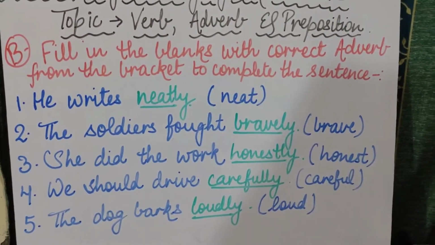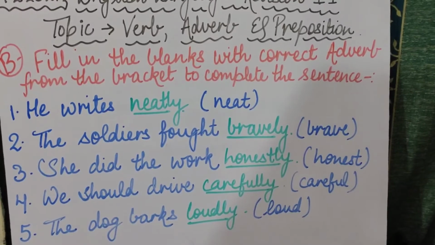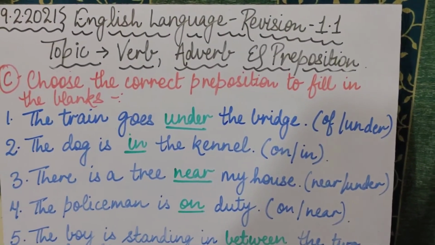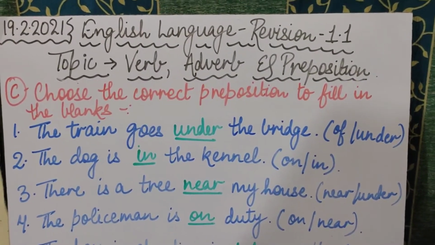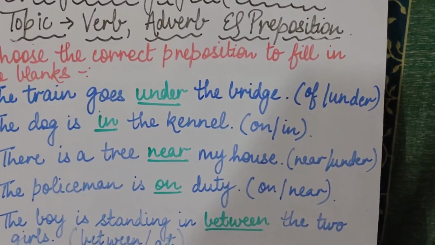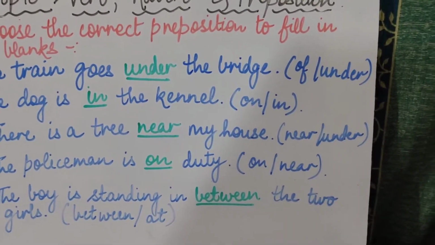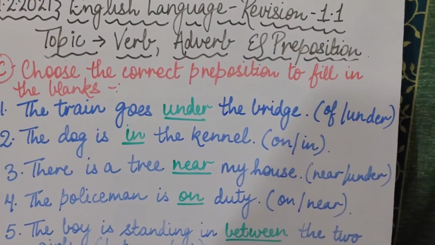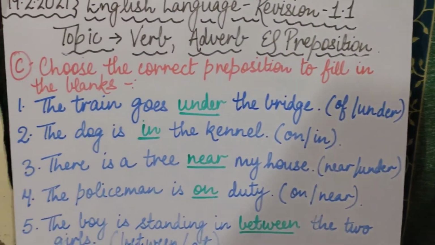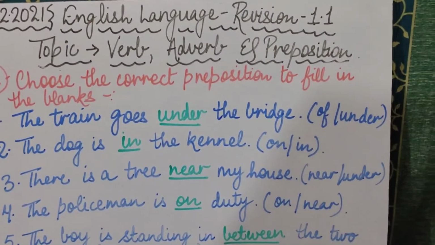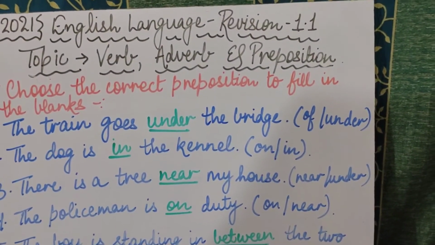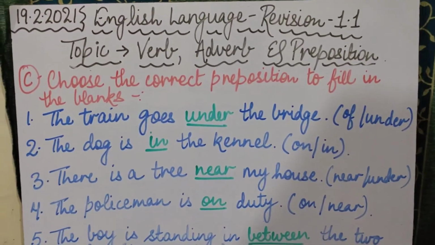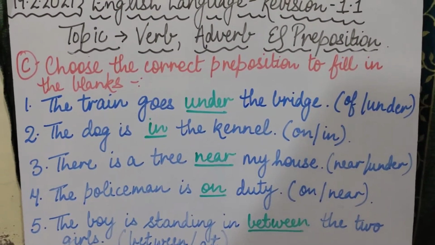Now moving towards the third topic and third exercise, that is of prepositions. Is that clear? Now children, before starting with the exercise, I would like to give you a short introduction about prepositions. As I have explained before, the words that tell us the place or the position of a person, animal, place or thing are known as prepositions.